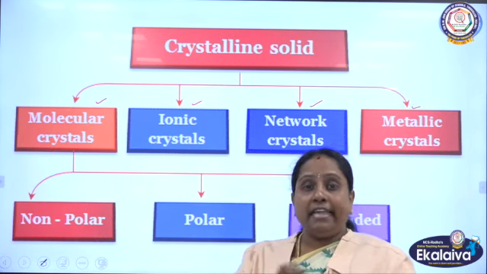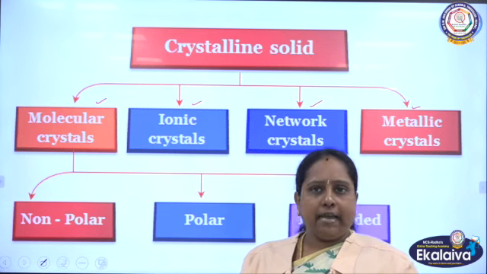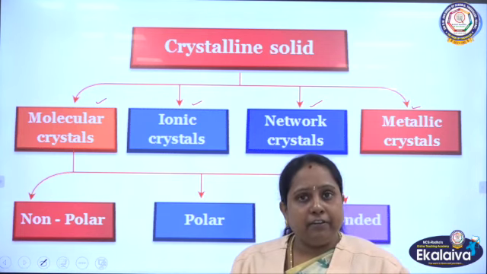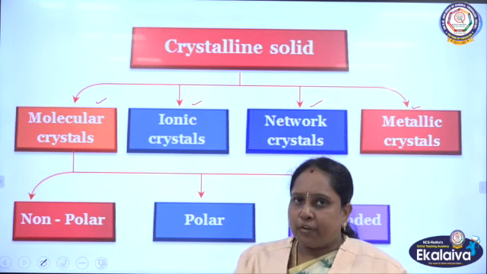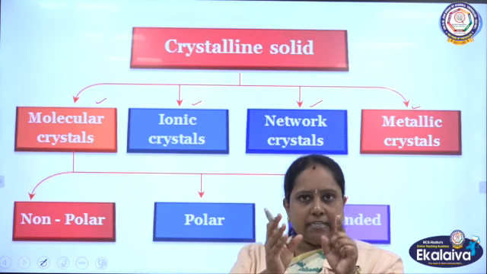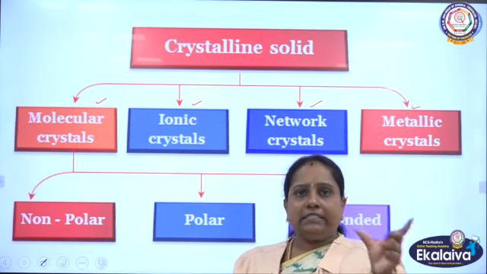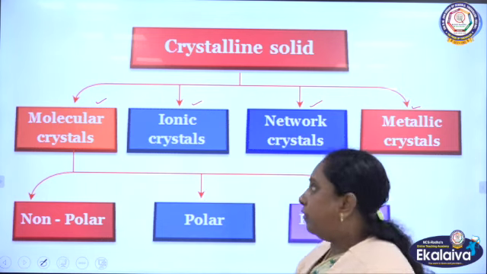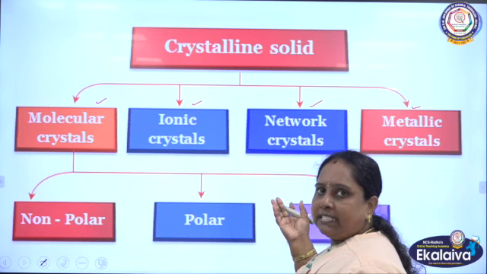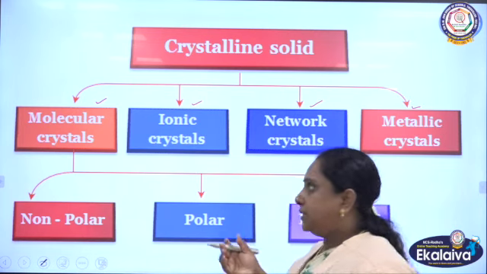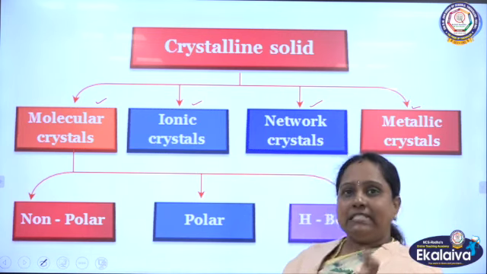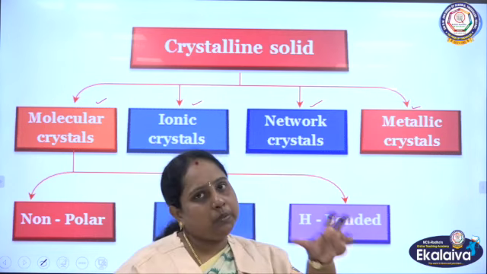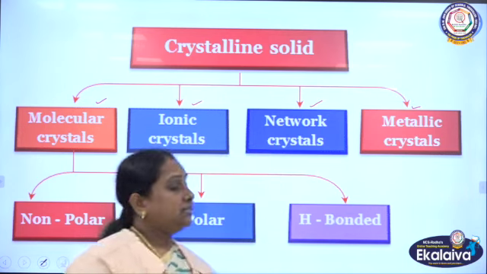For example, the allotropes of carbon, diamond, graphite, and Buckminster fullerene, are all made up of only the carbon element, not other elements. Such crystalline solids are called network solids. And in metallic crystals, the metal atoms are the constituent particles.